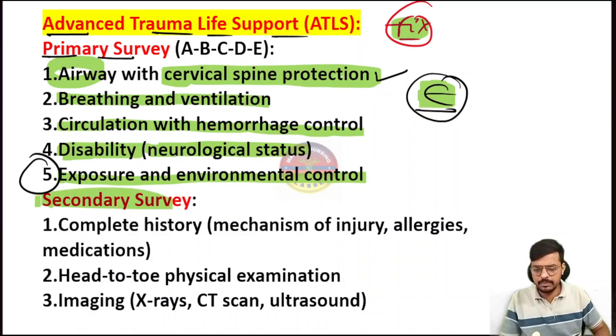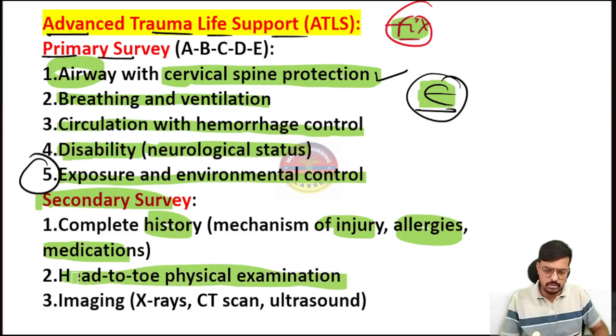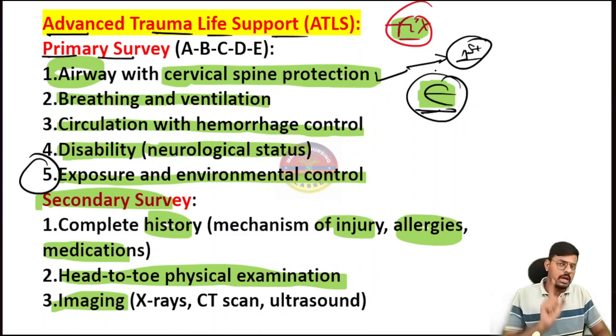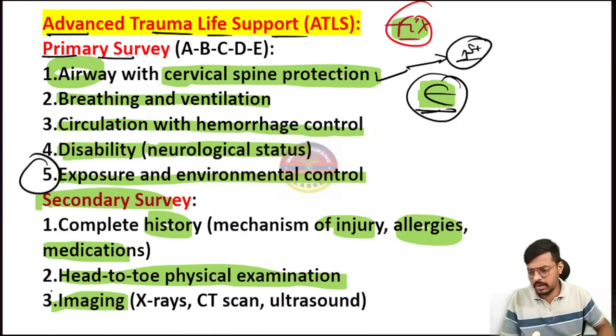And in the secondary survey, we have to assess the history of drugs. Okay, history of medications, history of the injury, and history of allergies of the patient. Then the head to toe complete physical examination will be done in the secondary survey, and imaging techniques if necessary. Most important, ABCDE is going to matter, very important. The first step, as the examiner asked in the last question, is always to manage the airway and stabilize the cervical spine.